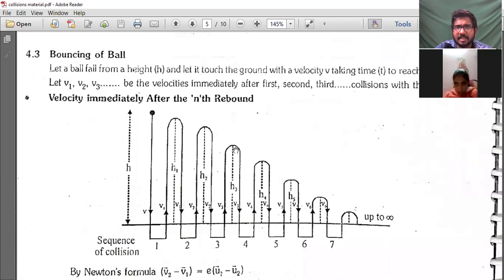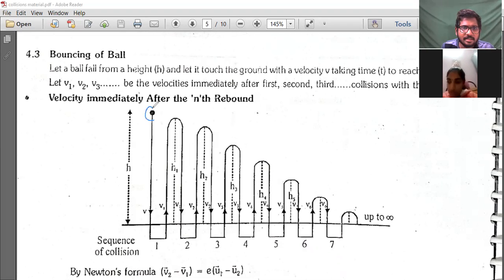Now in this material, this bouncing of ball question. Drop a ball from height h and let it touch the ground with a velocity v, taking time t to reach the ground. Let v1, v2, v3 be the velocities immediately after the first, second, third collisions with the ground. Velocity immediately after nth rebound: if you know the first rebound, the second rebound you can also calculate.